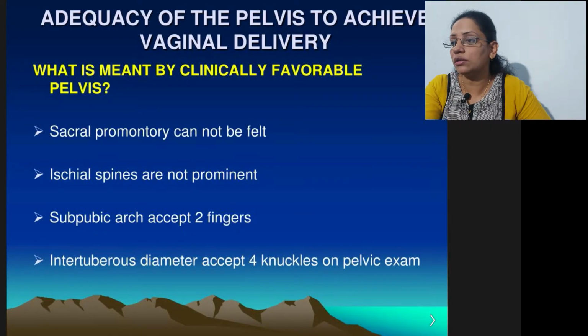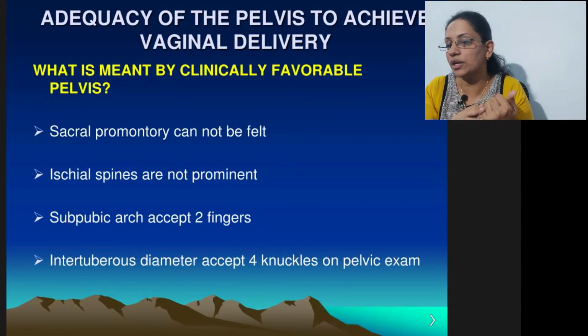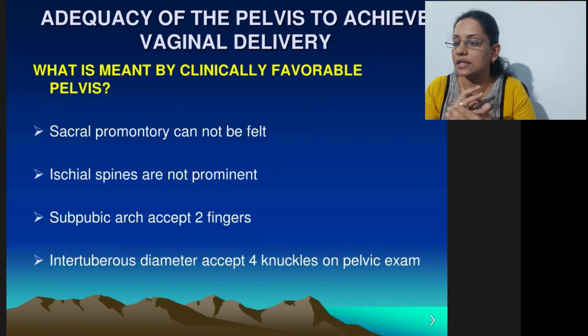Now the factors which make vaginal delivery possible are: the sacral promontory cannot be felt, the ischial spines should not be prominent, and the arch should admit at least two fingers while doing PS/PV examination. Then the knuckle test, that is, the knuckles of four fingers can pass through the pelvis.